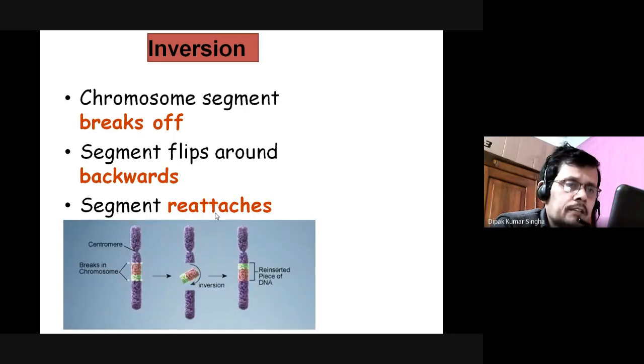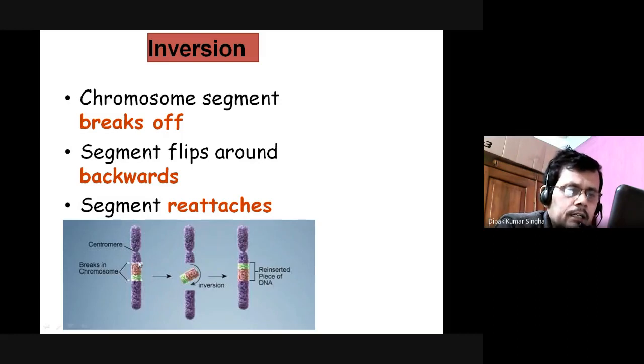Another is inversion, where a chromosomal segment breaks up, flips around backwards, and is reattached. In inversion there are generally three steps. One, the chromosome segment breaks up, flips around backwards, and is reattached. Here the chromosome breaks and the piece is reinserted.